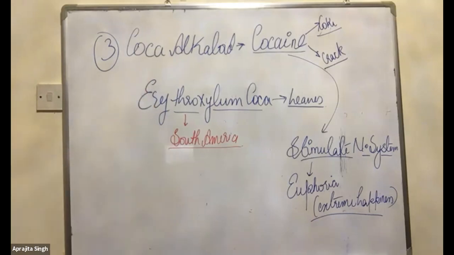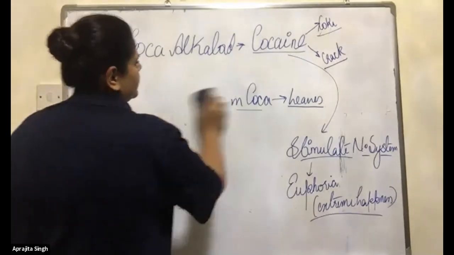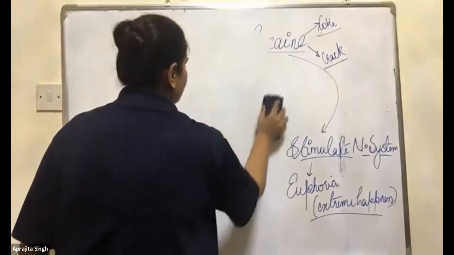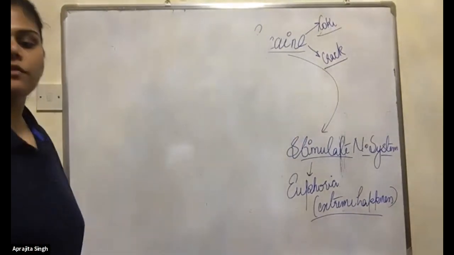Done? Yes, ma'am. Okay, fine. I need this much blank space. Fine. Now see, the reason for euphoria.